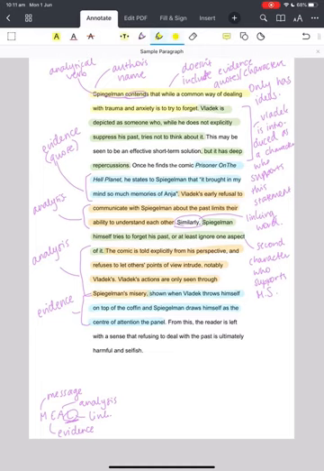And then finally, we've got from this, the reader is left with a sense that refusing to deal with the past is ultimately harmful and selfish. Okay, I'm going to put this the same colour as the message statement, because this is where the message statement is summed up. So this is the link back to the message statement.